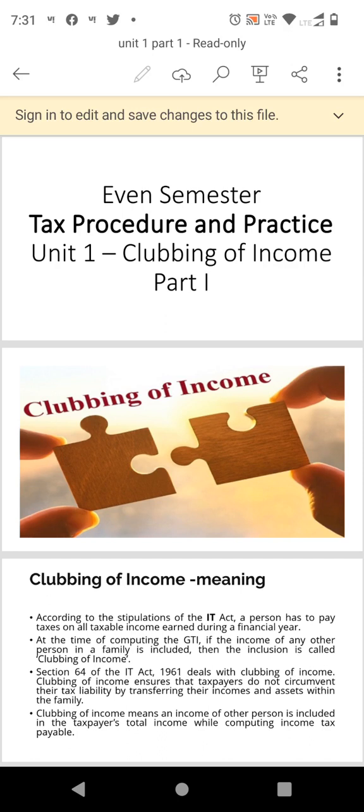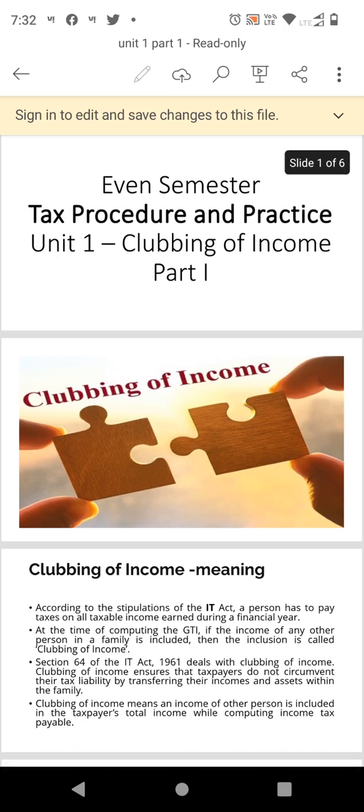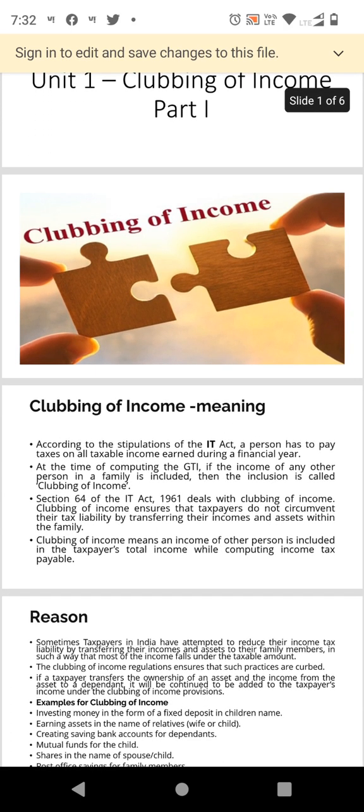Whenever you calculate the total income, if the income of any other person in a family is included, then this added income or inclusion is called the clubbing of income under section 64 of the Income Tax Act 1961. Clubbing of income ensures that the taxpayer does not evade tax liability by transferring their income to any other person's income. Either it can be income or the asset which is going to generate the income.